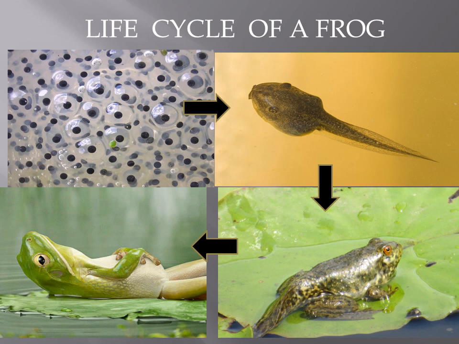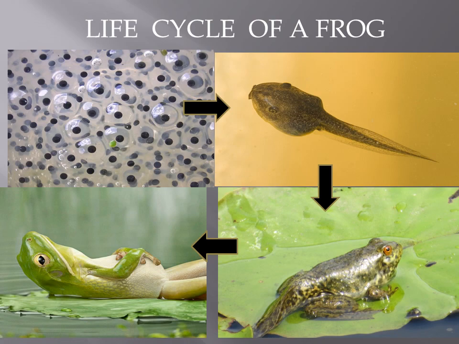This complete change in the form of an organism from the young stage to the adult stage is called metamorphosis. All of you underline the word metamorphosis in your book. This complete change, rather from the eggs, not from a tadpole, from the eggs to a full-grown frog. This entire procedure happens through changes after changes, from eggs to the adult stage. These entire changes together are called metamorphosis.